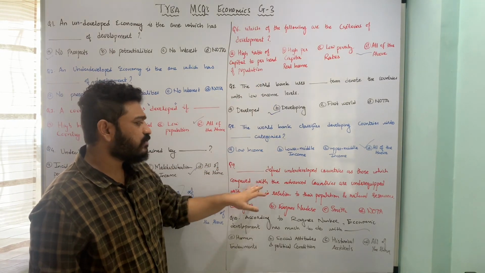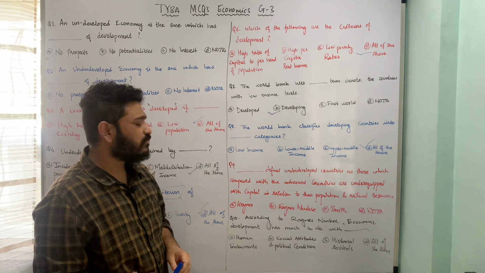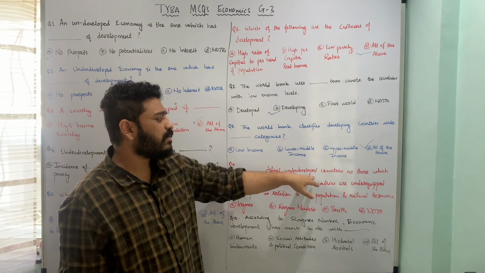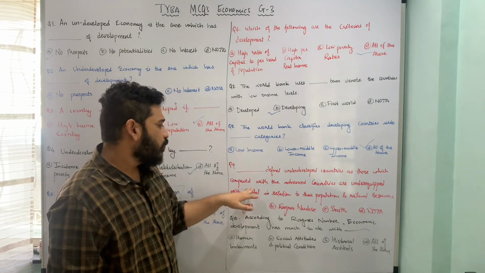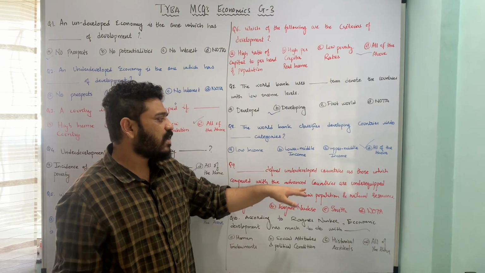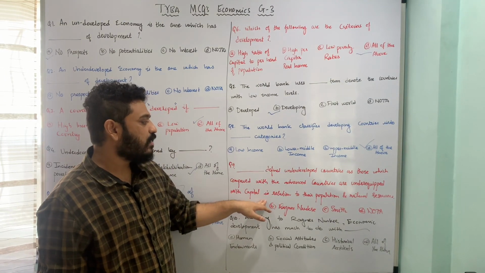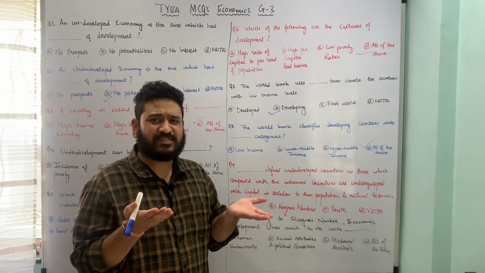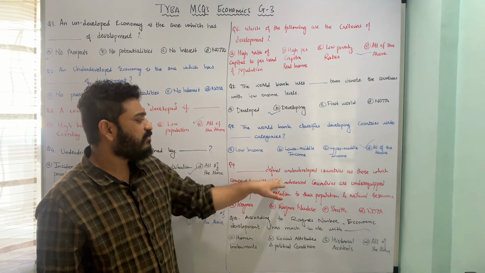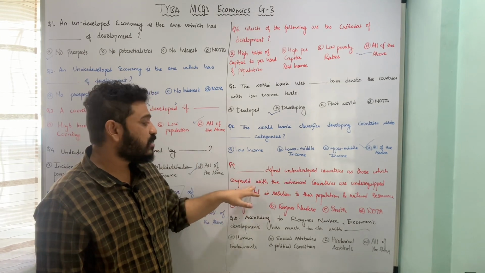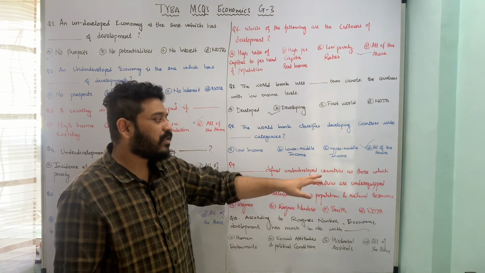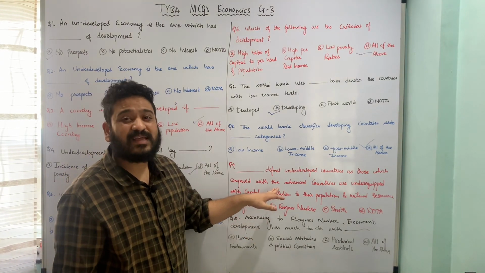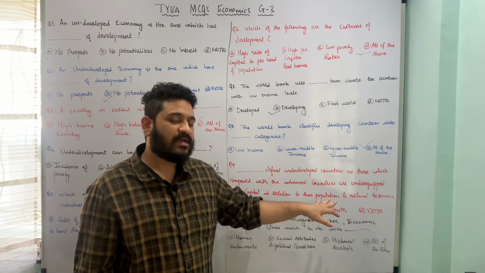Let us now move to the next one. The next one is a definition sort of a question, in a sense, who defined it in that fashion. Dash defined underdeveloped countries as those which, compared with the advanced countries, are under equipped with capital in relation to their population and natural resources. Now here I am looking at it in a comparative sense or relative sense. That means dash defined underdeveloped countries as those which, compared with the advanced countries, are under equipped with capital in relation to both population as well as natural resources.